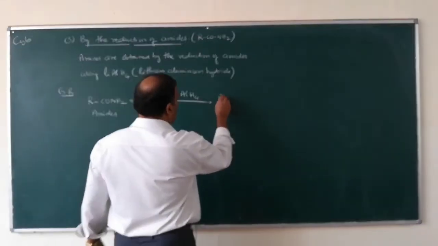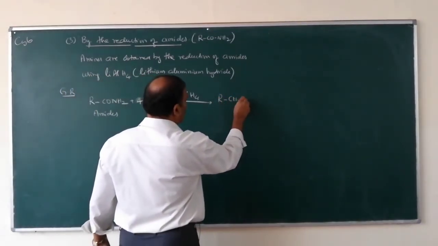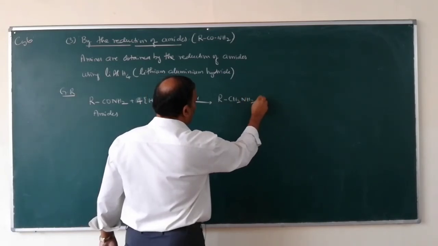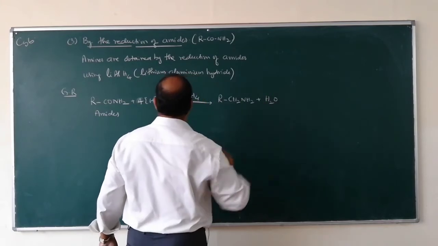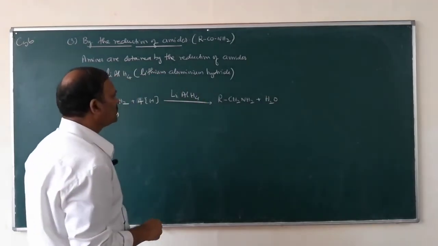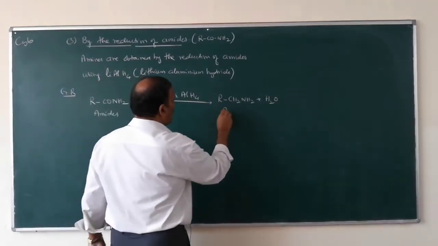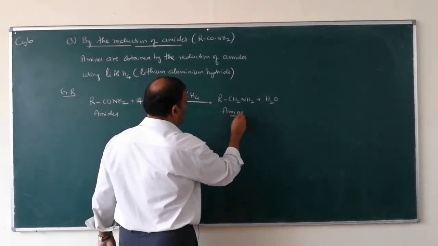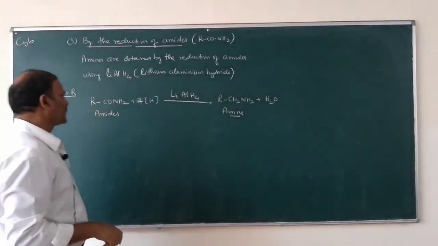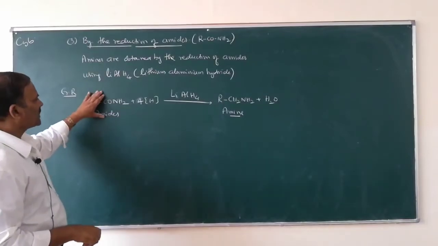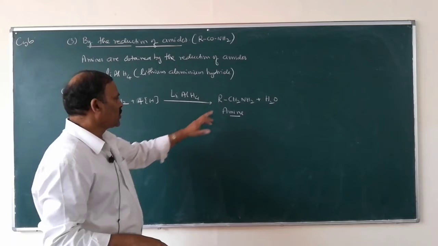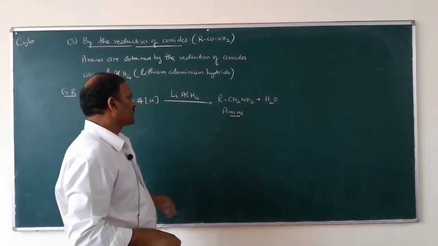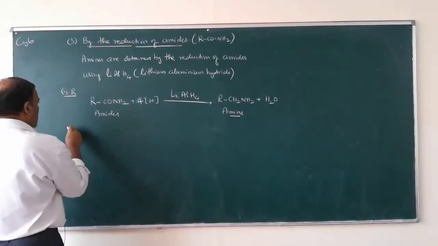You will get RCH2NH2 plus H2O. This one is the amine. So when amides are reduced using lithium aluminum hydride, you will get amines. This is the general reaction.